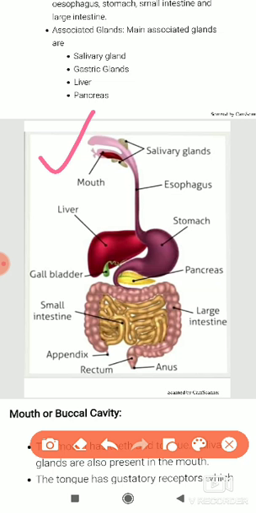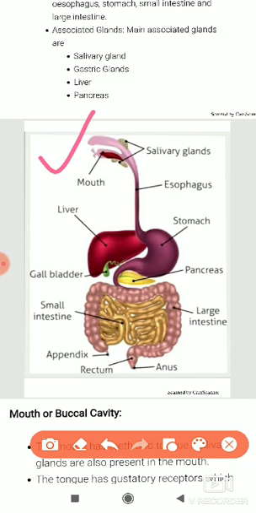When food enters from outside to inside, in the mouth there is the salivary gland. It secretes salivary amylase, and it breaks down carbohydrate food materials into glucose or sucrose. Next, the undigested food goes through the esophagus and reaches the stomach.